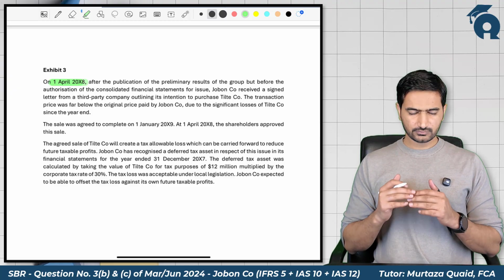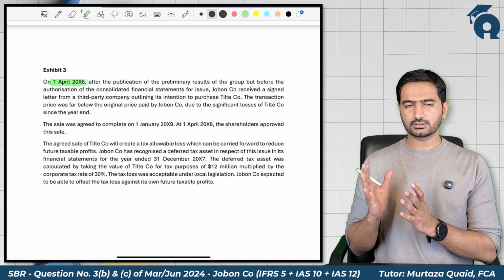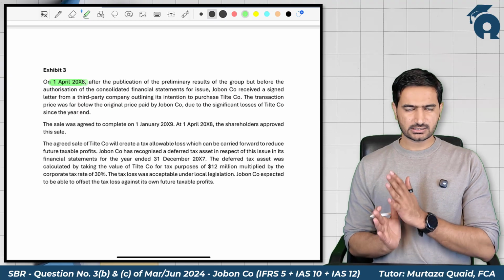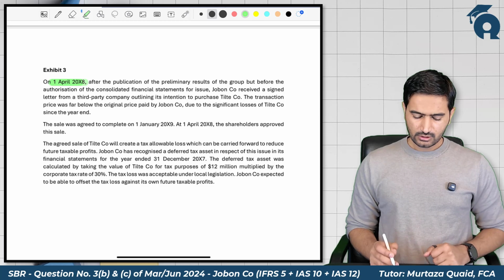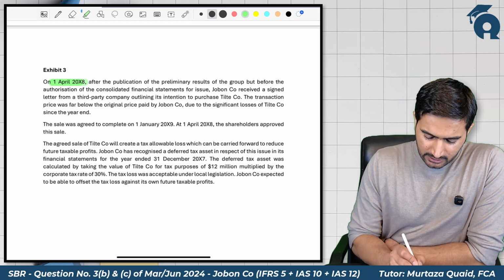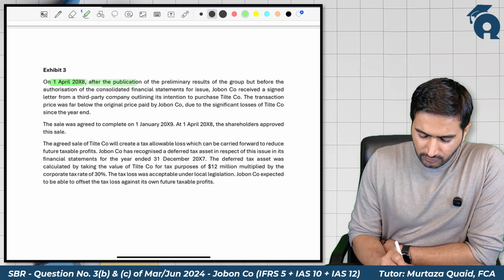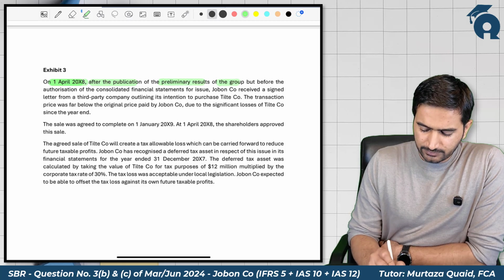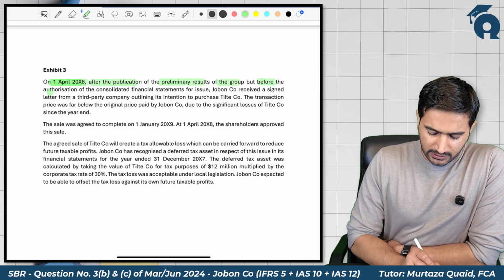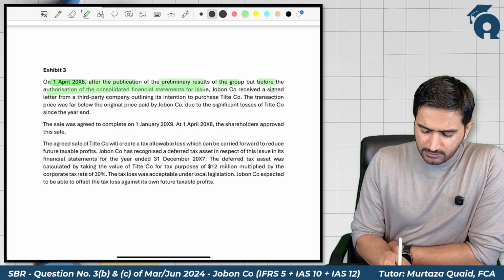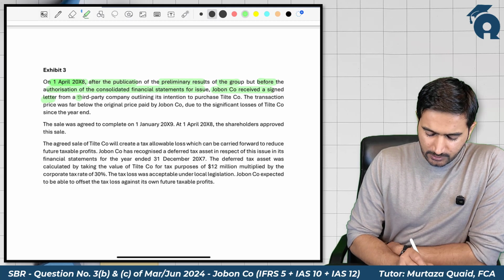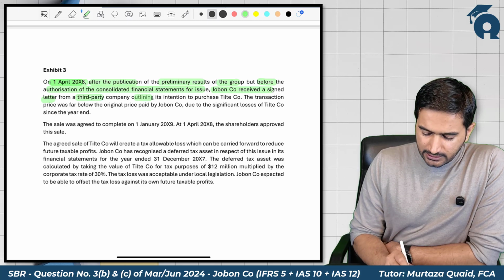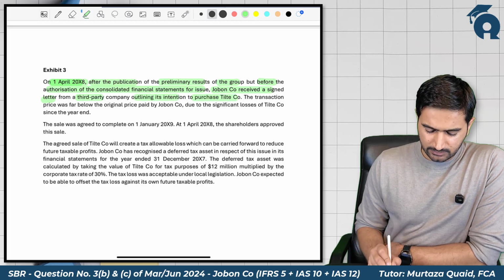The year end of 31st December 2007 has passed, and now we are on 1st April 2008. On 1st April 2008, after the publication of preliminary results of the group, but before the authorization of consolidated financial statements for issue, Jobon Company received a signed letter from a third party outlining its intention to purchase Title Company.